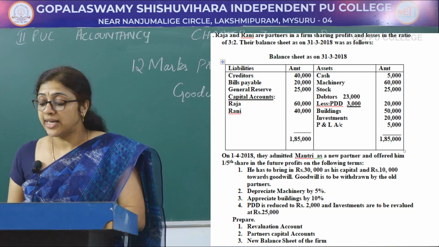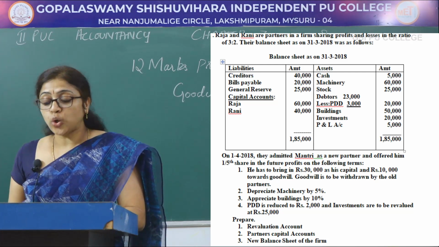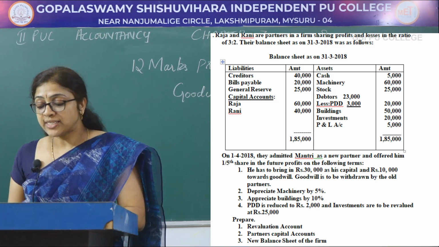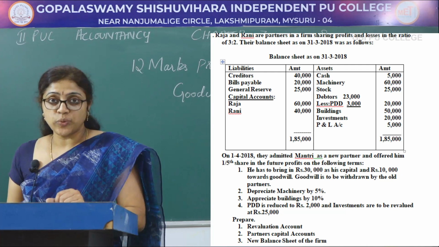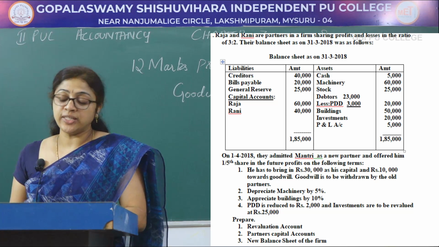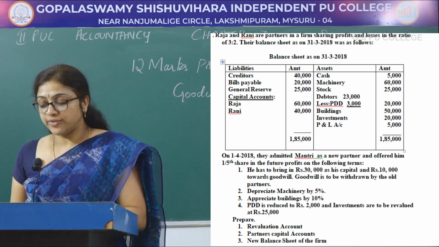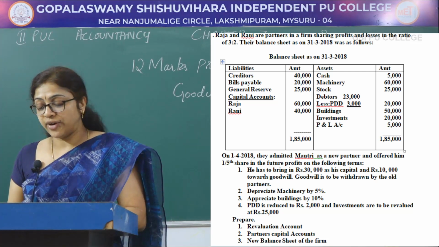On the asset side, cash 5,000, machinery 60,000, stock 25,000, debtors 23,000 less PDD 3,000, outer column is 20,000, buildings 50,000, investments 20,000 and profit and loss account 5,000. So the total of the balance sheet is 1,85,000.